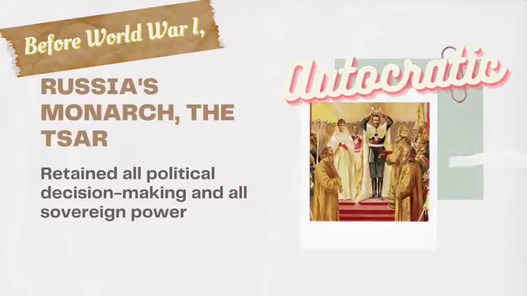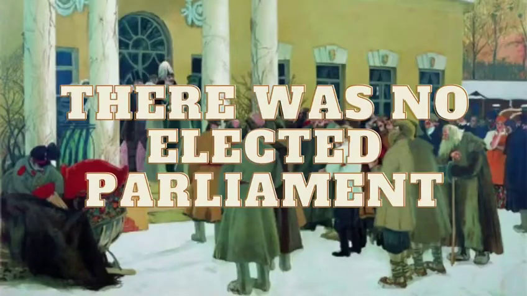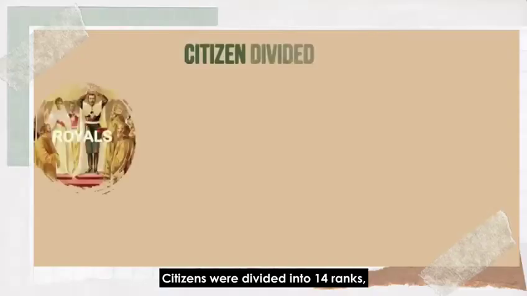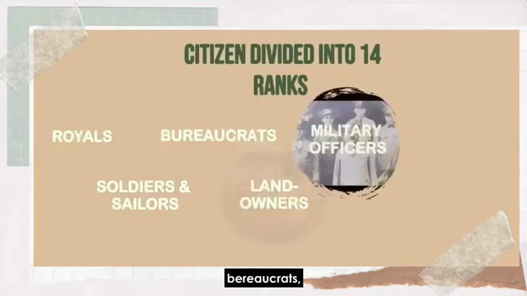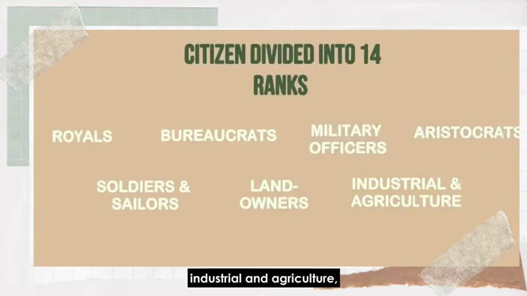Before World War I, Russia's monarch, the Tsar, retained all political decision-making and sovereign power. There was no elected parliament, and ministers were appointed by the Tsar. Citizens were divided into 14 ranks: royals, soldiers and sailors, bureaucrats, landowners, military officers, industrial and agriculture, and aristocrats.